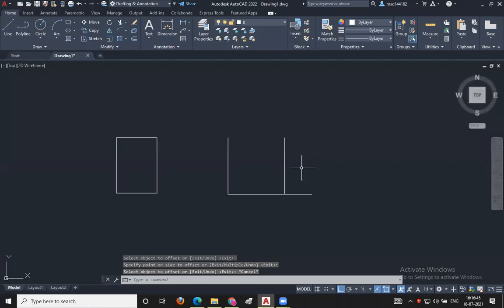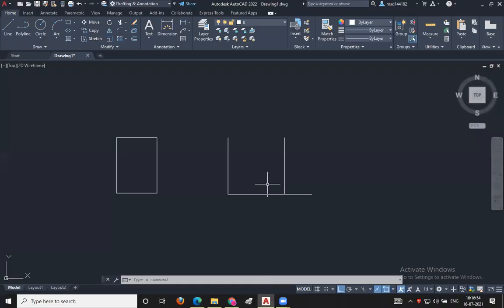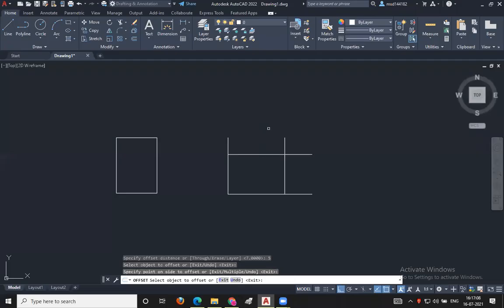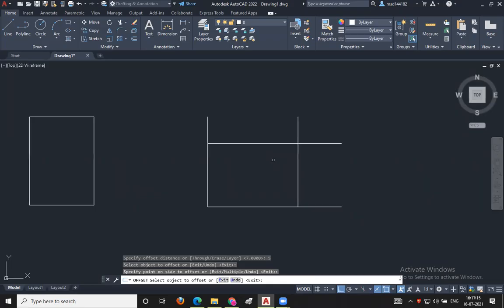Now what is the depth of this rectangle? 5 meters, in the vertical line. Which command should I use here? Offset. O enter, 5 enter, then selecting the line like this, with the help of the mouse, you should draw the line.